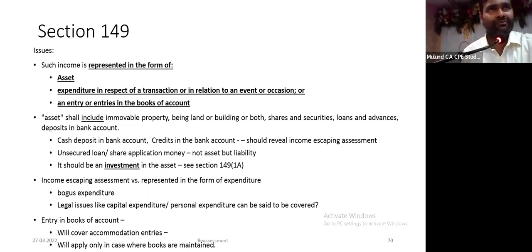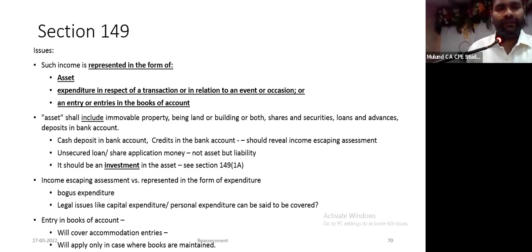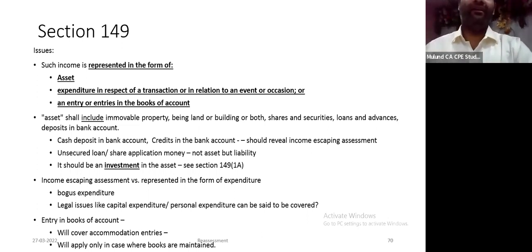Otherwise, I don't have a form of connection between income escaping assessment represented in the form of expenditure. Or it can be an expenditure which is not disclosed in your books of accounts, section 69E. C or E, I don't know. For example, can they reopen on the ground that you have claimed this expenditure, this is a personal expenditure not allowable?